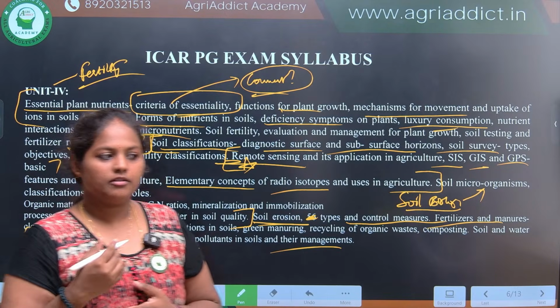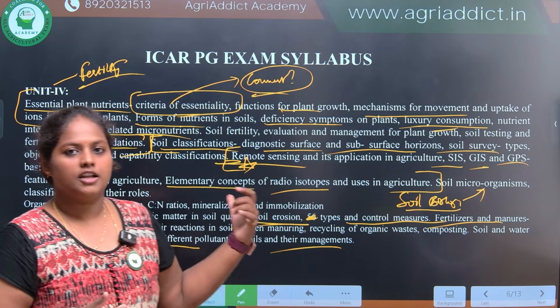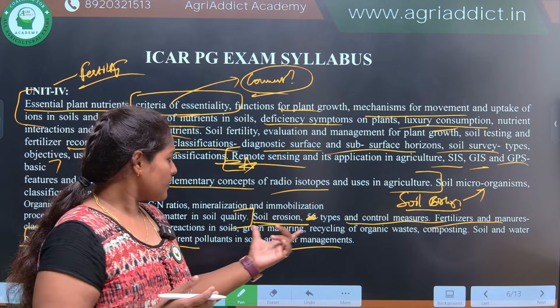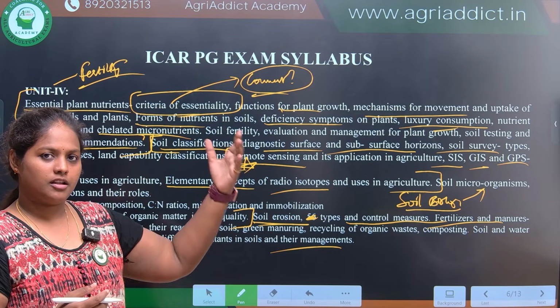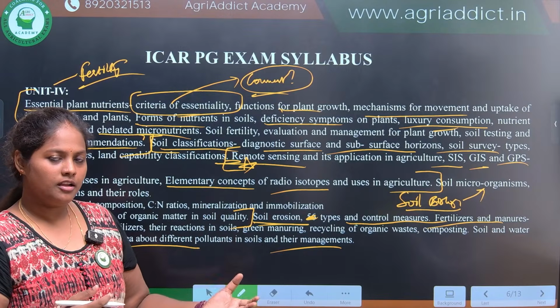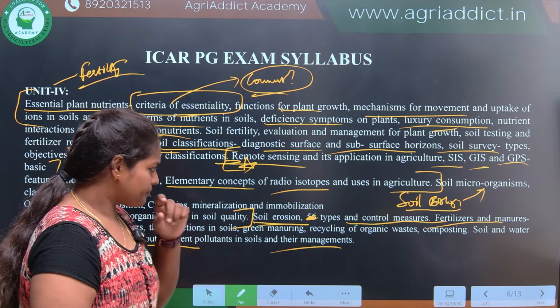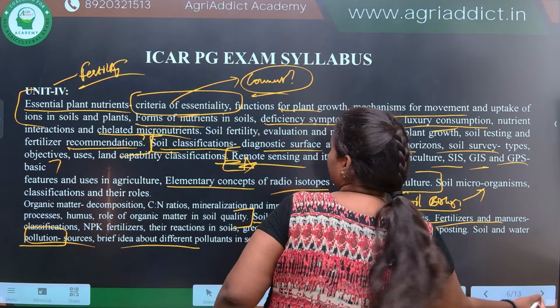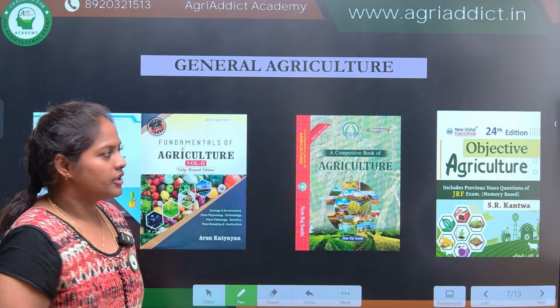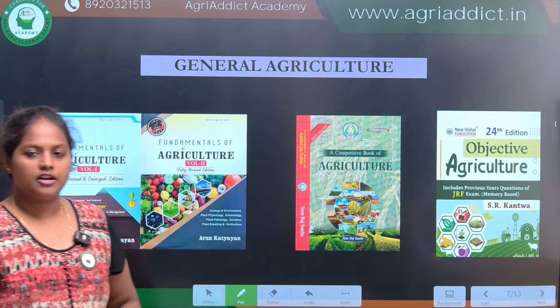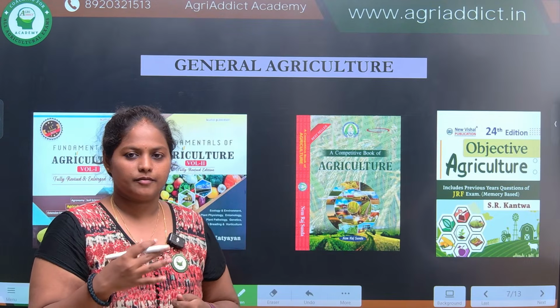We will find heavy metals like arsenic, chromium, selenium. Likewise, we will cover every element in detail and the associated management practices. So these 4 units are broadly given under the ICAR JRF Physical Science syllabus.